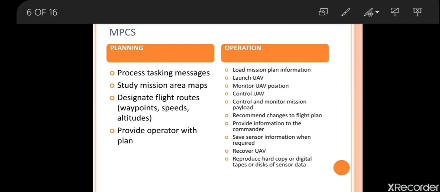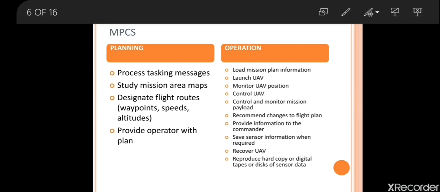Next is designated flight routes. What is the speed we are supposed to go to reach the target, and what is the altitude we need to fly, that will also come under the planning. The final one is provide operator with plan. Okay, the operator only will be giving the signal to the air vehicle. So whatever plan we have made, that will be given to the operator.